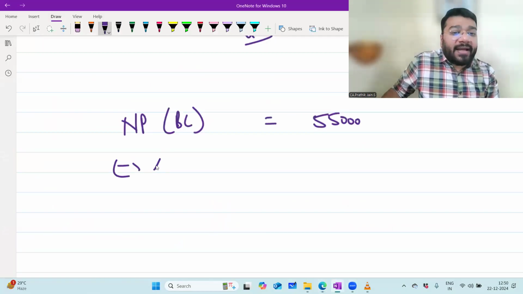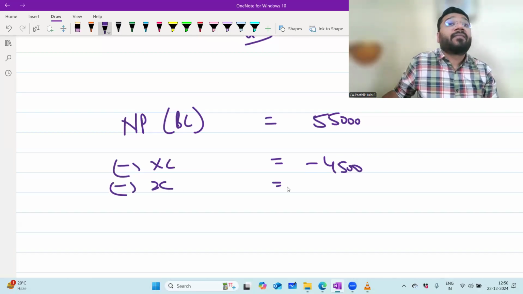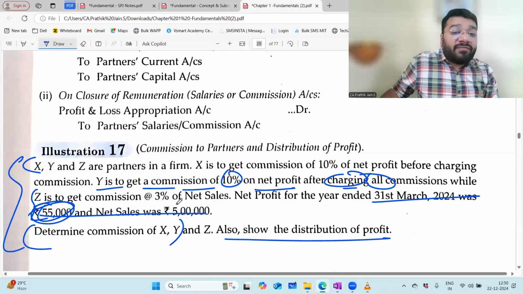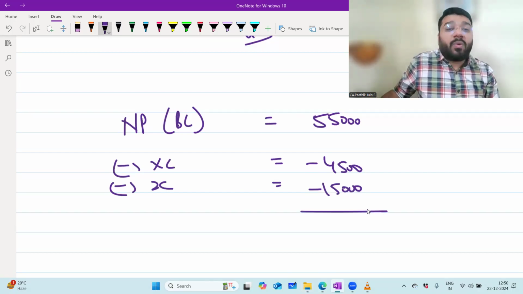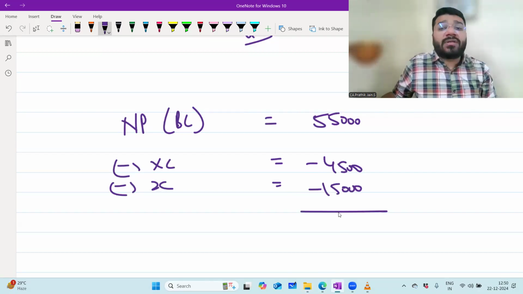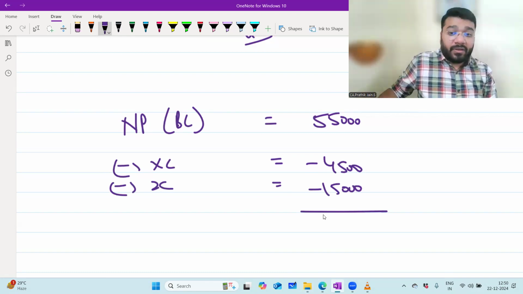So, minus X's commission. How much? 4,500. How much is Z's commission? 5 lakh into 3%, 15,000. What is it? 55,000 minus 4,500 minus 15,000. How much? 34,500.